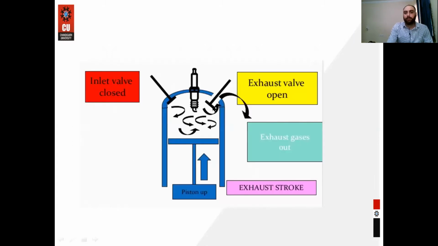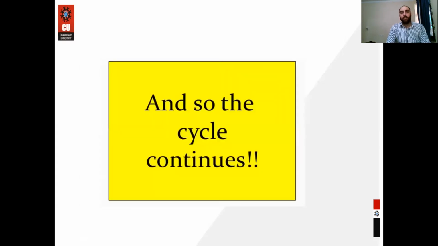So in this we can see our outlet valve is open, the piston starts moving from BDC to TDC, and the piston is pushing these exhaust gases to escape out, and these gases escape out from our cylinder. And so the cycle continues.